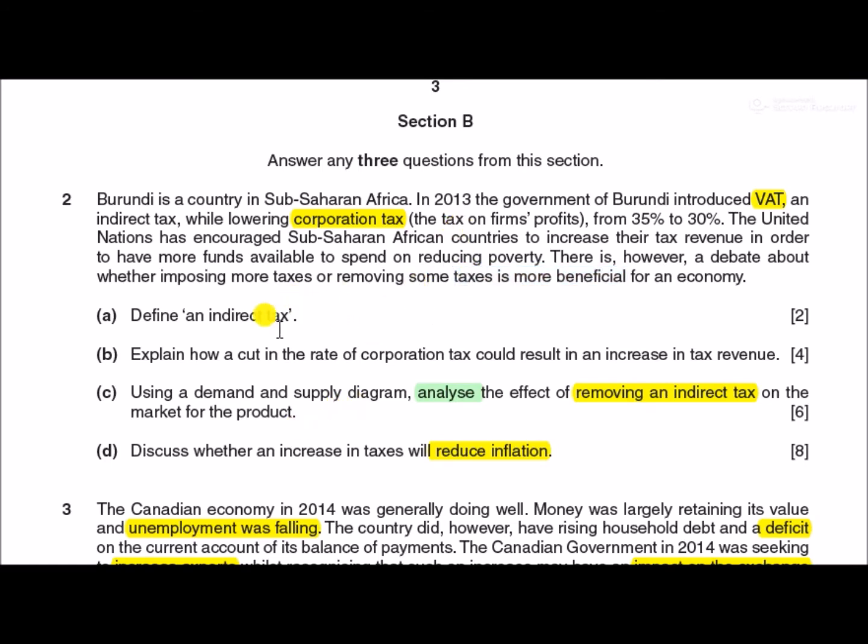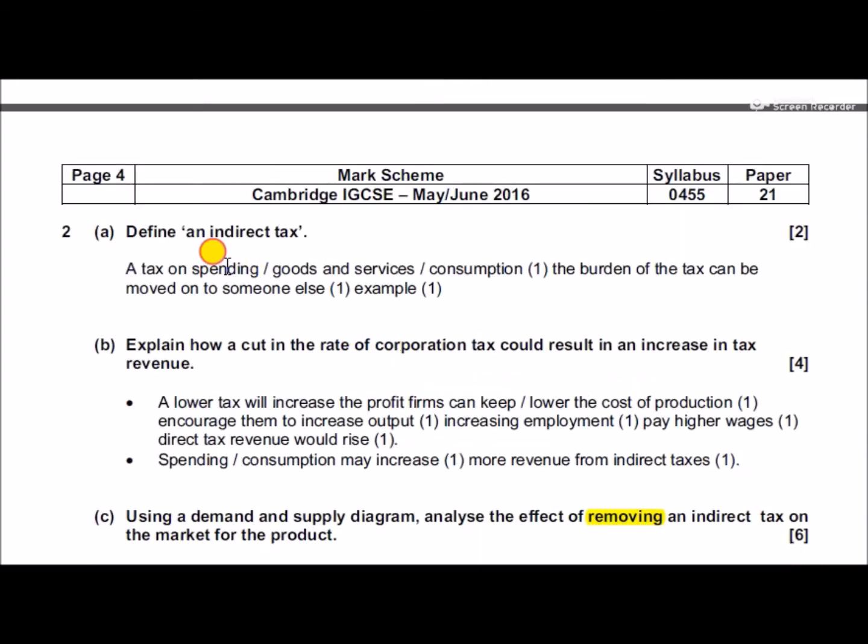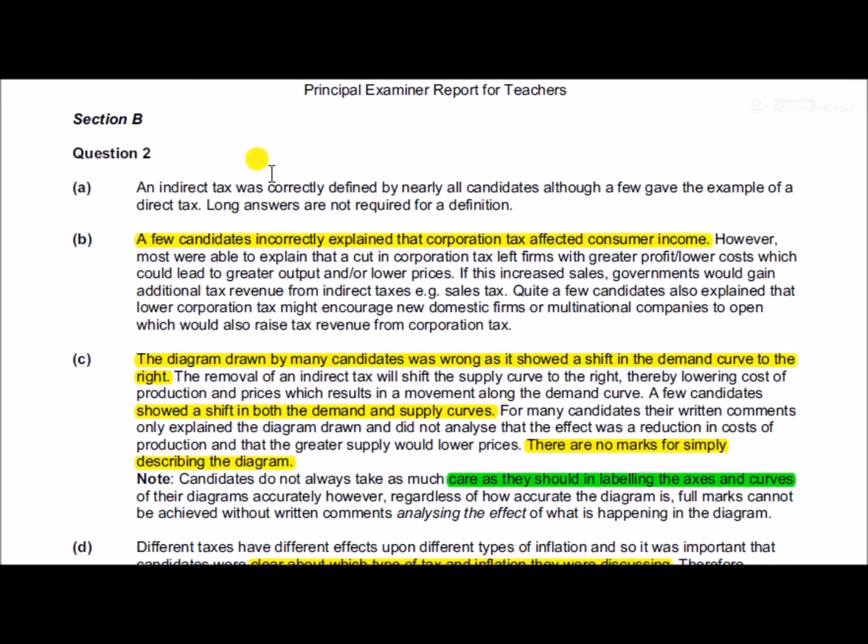So firstly, define an indirect tax, 2 marks. There's an example, so you should be using that in your answer. Look at the mark scheme. It's a tax on spending on goods and services. Tax can be moved on to someone else, and the example is VAT. So an example is pretty obligatory there for 2 marks. What the examiners say is correctly defined by nearly everyone. Long answers are not required for definition, just be succinct.